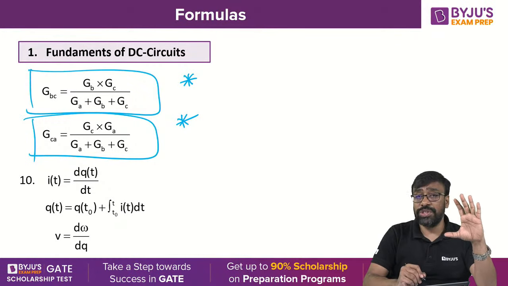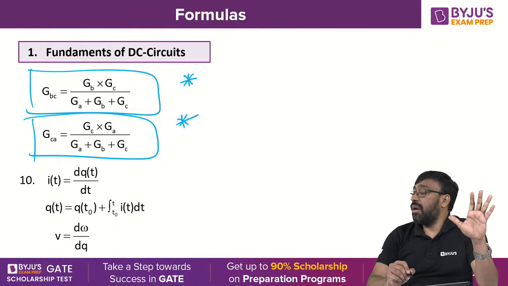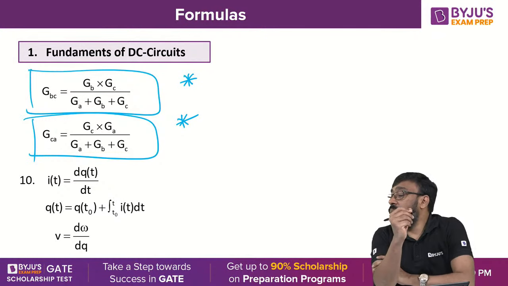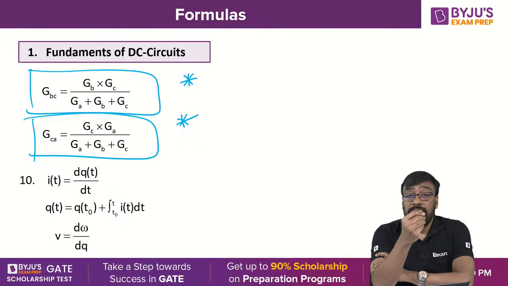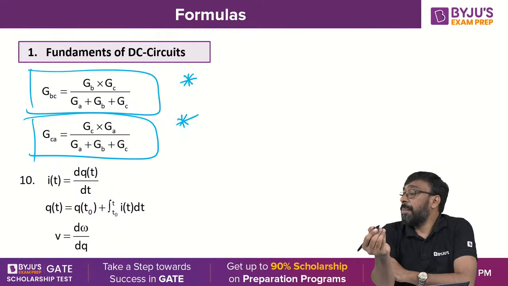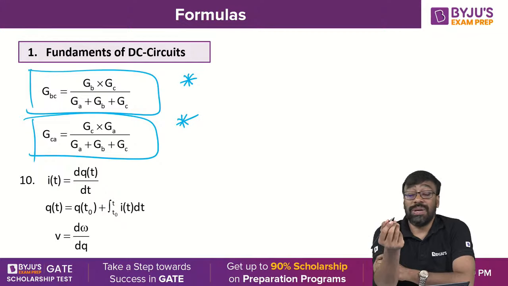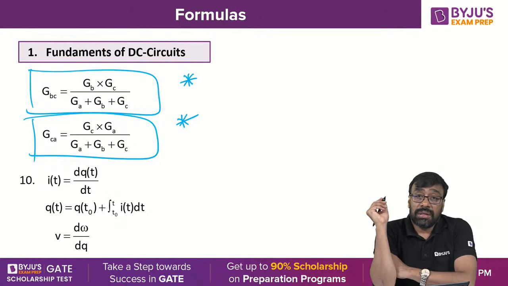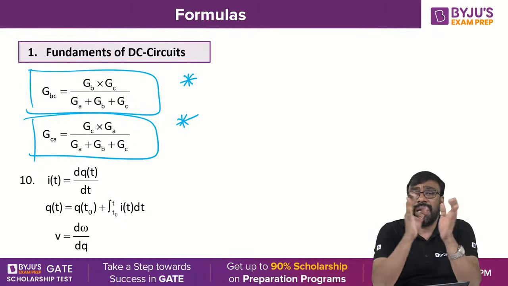Star delta transformation you're going to apply to a network in order to reduce it when all elements are neither series nor parallel. Is that okay, all of you? The circuit is complex, with only one resistor connected with voltage. Complex means what? Complex means you are not able to recognize the series and parallel combination. All elements are neither series nor parallel.